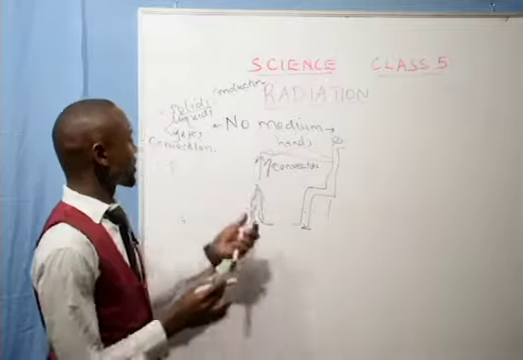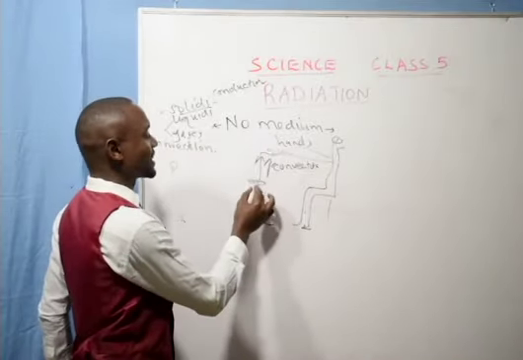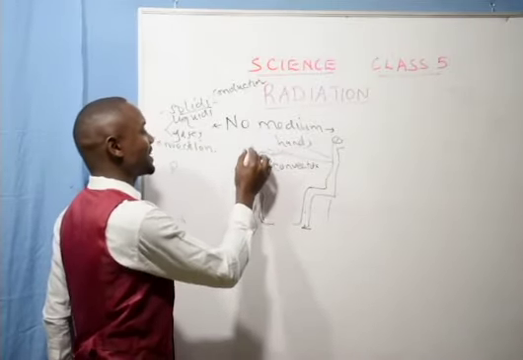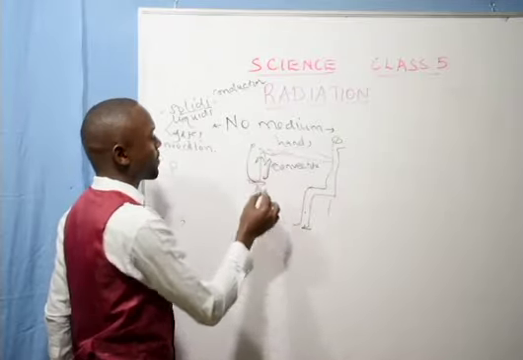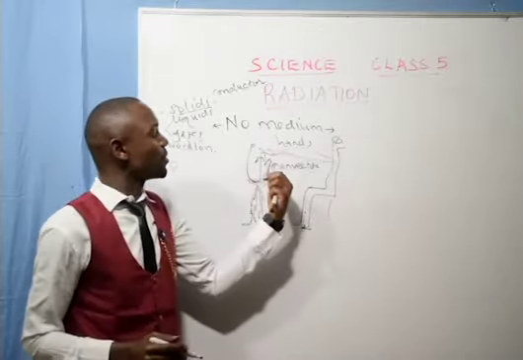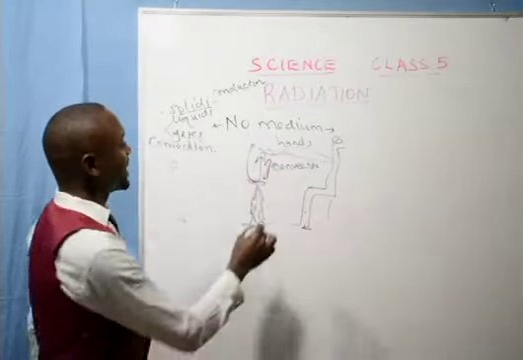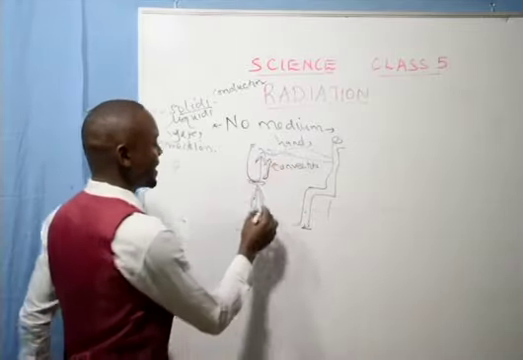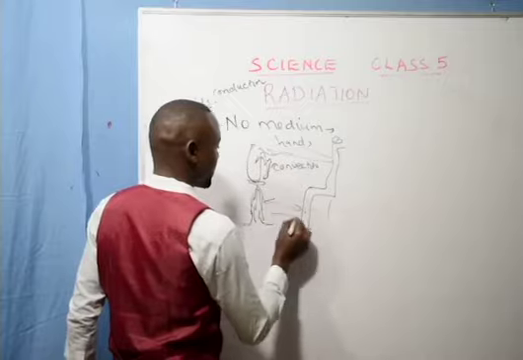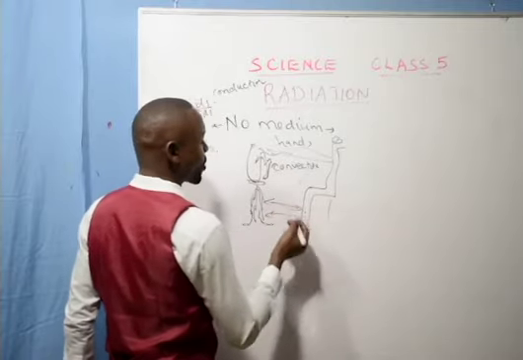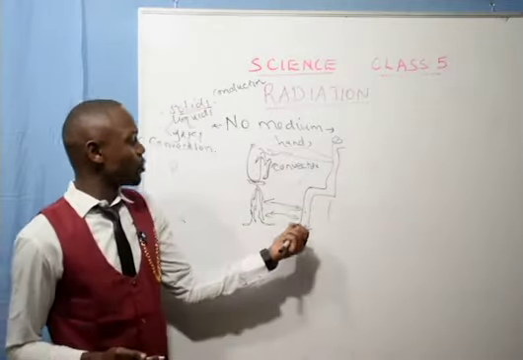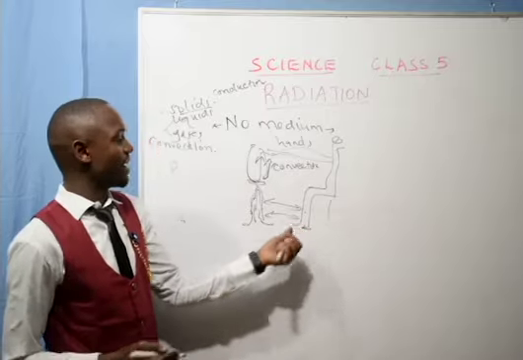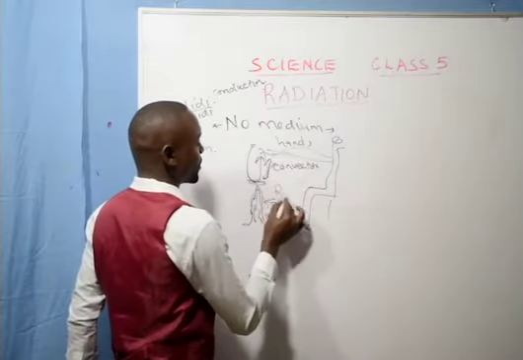Why? Because the air below here is heated, so as it is heated, it rises up, and the air above will come down because it is heavier. So heat reaches your hands through convection, but your legs, along a horizontal way, will be heated through radiation. So don't confuse the two.